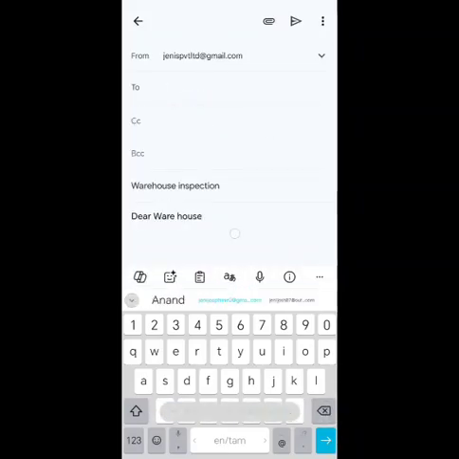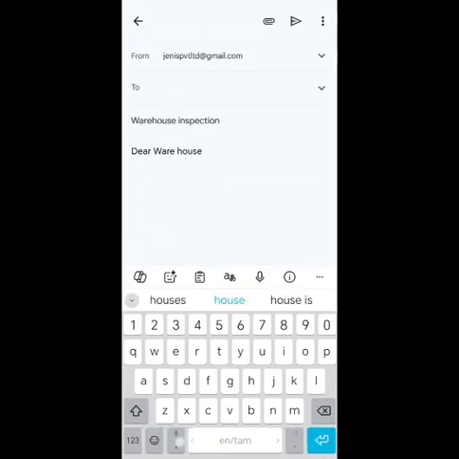At the end we can type this, no problem. So dear data warehouse, as usual. How can we type this? On this wonderful morning, wonderful day, so automatically it will come into your document.